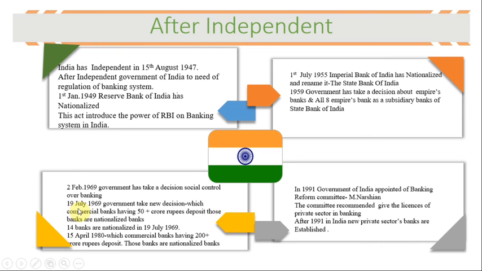Near about 14 banks were nationalized on 19 July 1969. Then the second decision was taken on 15 April 1980, sorry, that commercial banks having 200 plus crore rupees deposit, those banks are nationalized banks. These two decisions are very large and important decisions in our country as nationalization of banks.